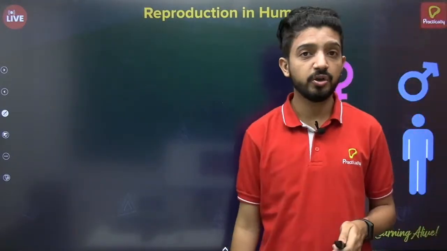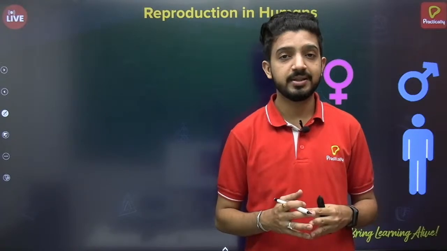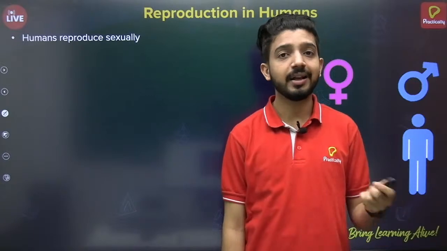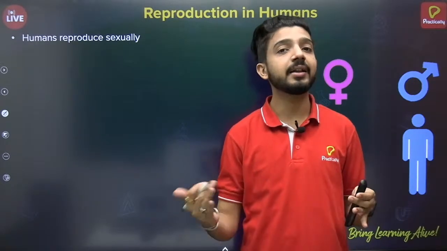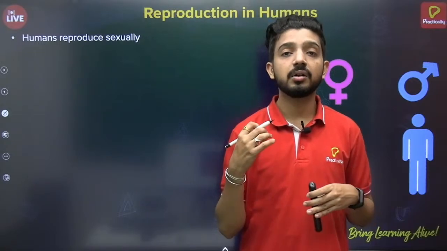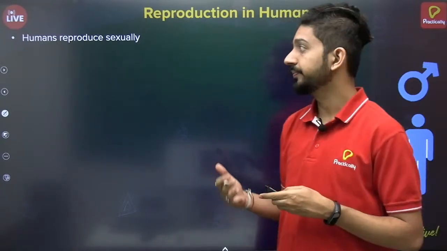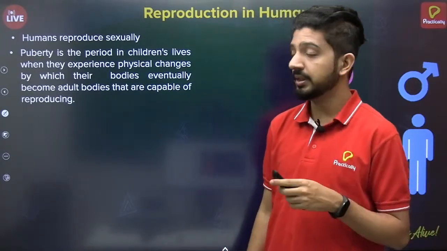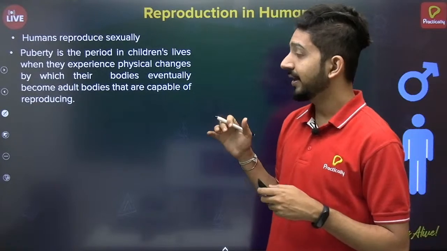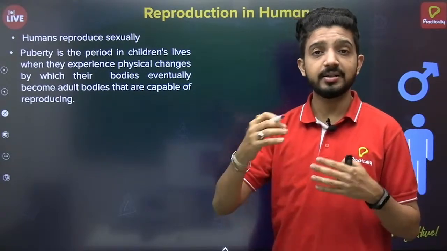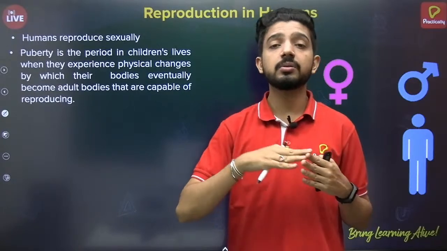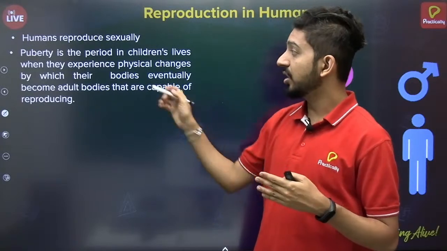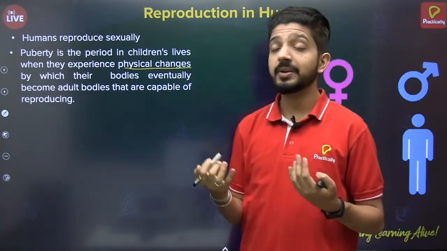Now let's move on to reproduction in humans. Humans reproduce sexually. Again, like plants, we have the male gamete and the female gamete, and they need to fuse to undergo fertilization and form zygote. So how does this process start? It begins from puberty. Puberty is a transition period from childhood to adulthood, called adolescence, in which a lot of physical changes take place in the body.